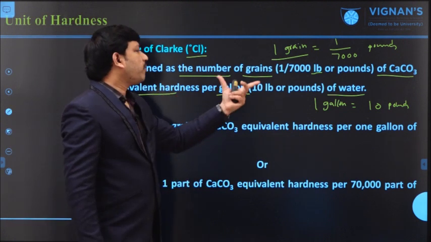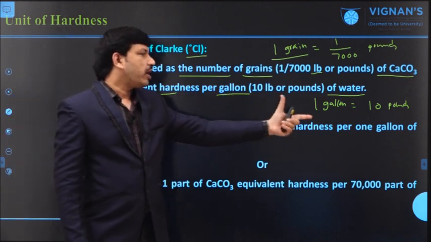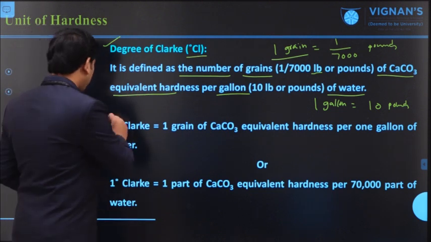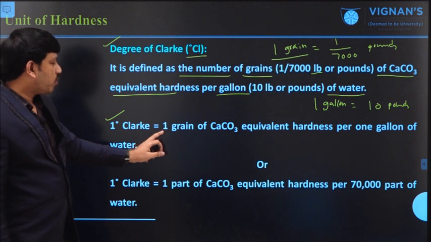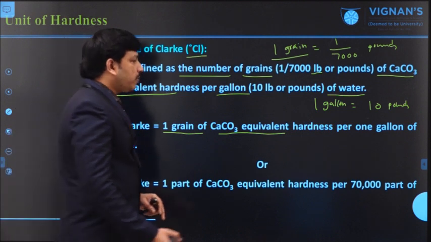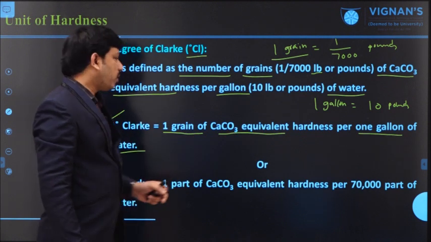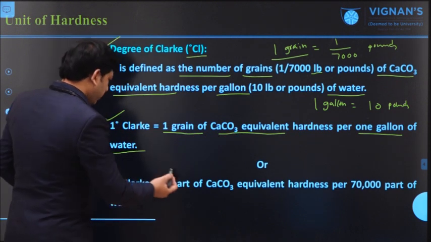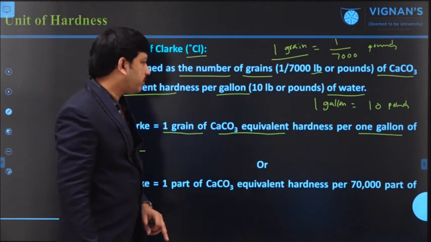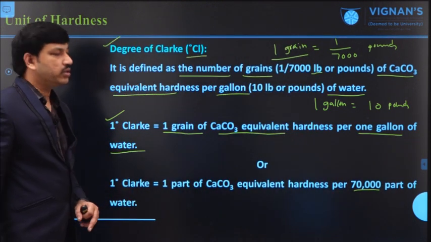So the number of grains of calcium carbonate equivalent hardness present in 1 gallon of water is defined as one degree of Clark unit. We can present it like this: 1 Clark is equal to 1 grain of calcium carbonate equivalent hardness present in 1 gallon of water. That is also one of the definitions. Otherwise you can also say, 1 Clark is equal to 1 part of the calcium carbonate equivalent hardness present in some parts of the water sample.